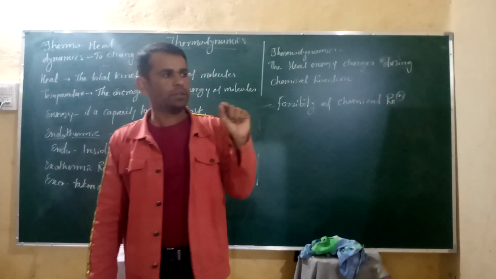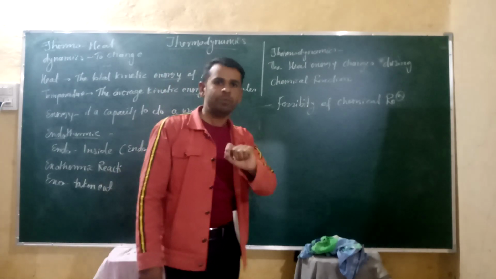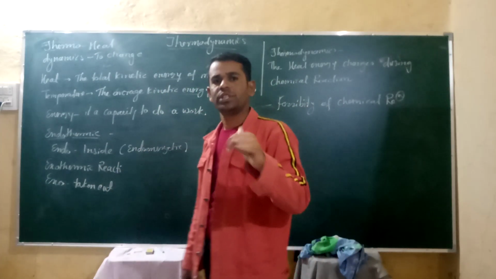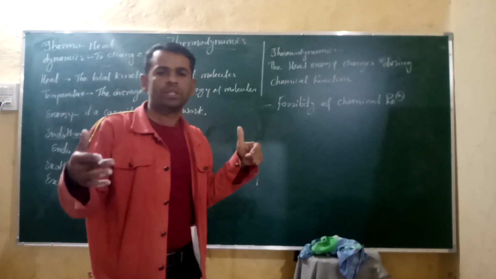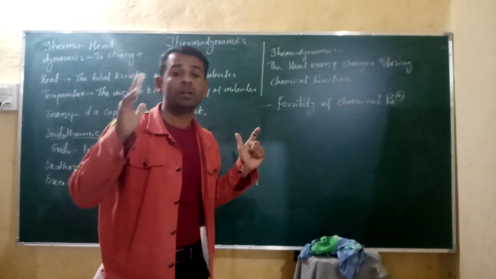Look, at certain conditions a reaction proceeds. It may be a physical reaction or a chemical reaction. Condition is very important for a chemical reaction to proceed.